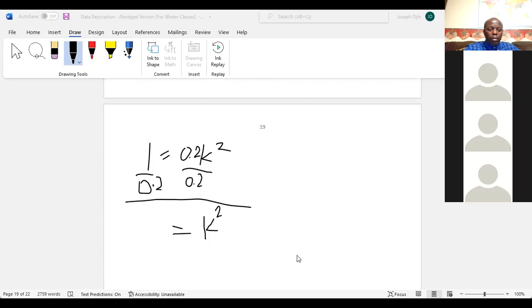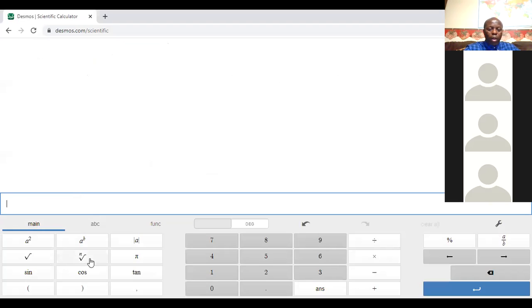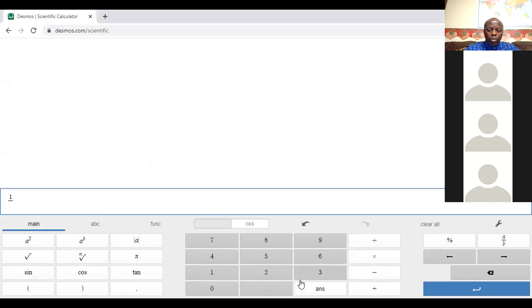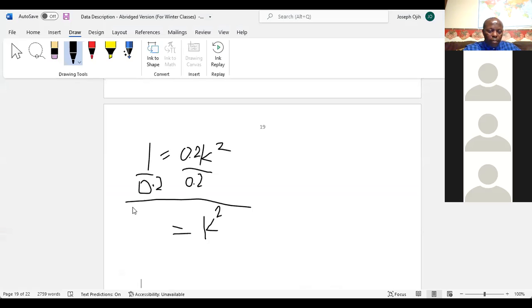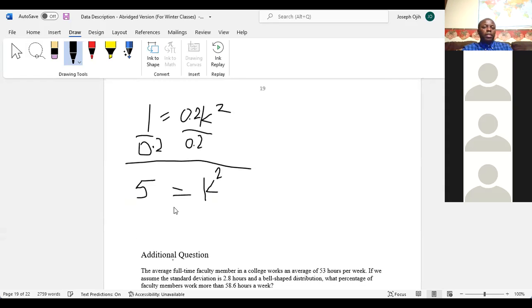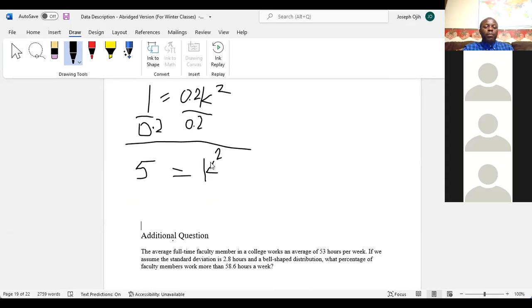Okay, clear this. 1 divided by 0.2, and that will give us the answer of 5. You can see the 5 at the extreme right. So we'll go there and put 5 right here. Finally, k squared is 5.